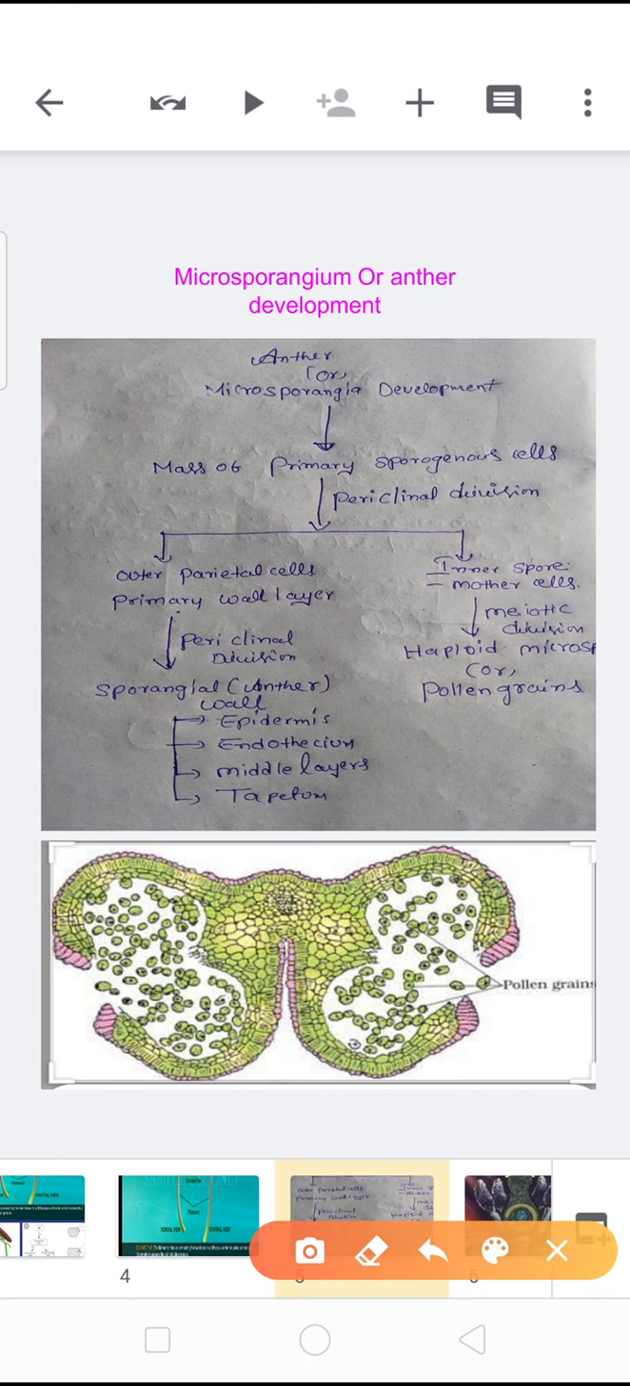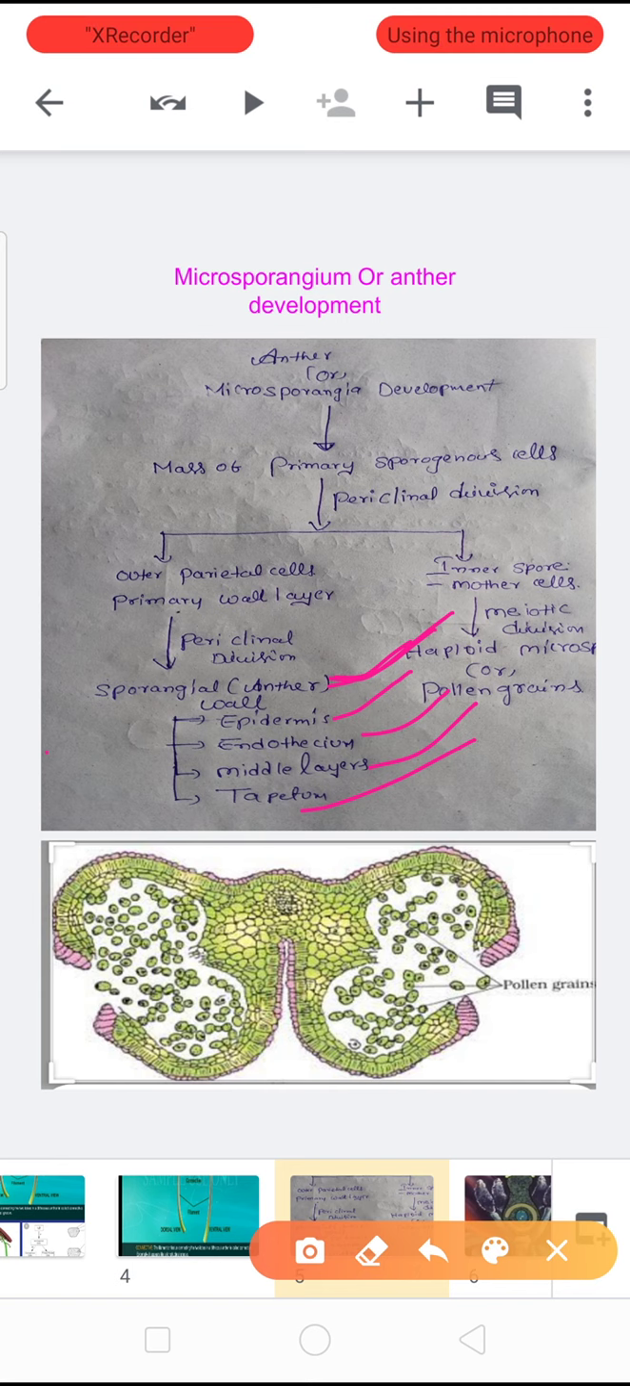Primary sporogenous cells take periclinal division and produce outer side parietal cells or primary wall layers, and inner side spore mother cells. Parietal cells again take periclinal division and produce the sporangial wall or anther wall. This anther wall contains epidermis, endothelium, middle layer, tapetum.